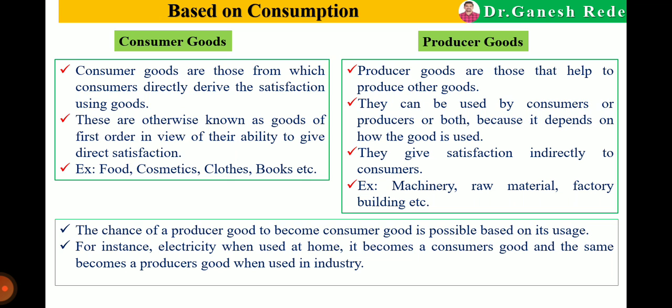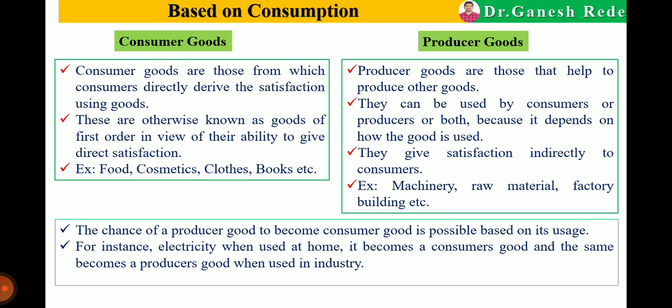They can be used by the consumer or producer both, because it depends on how the good is used. The use of a producer good depends on its usage.